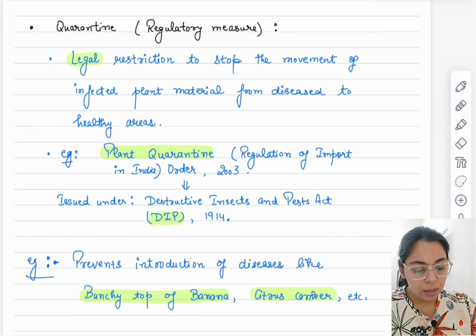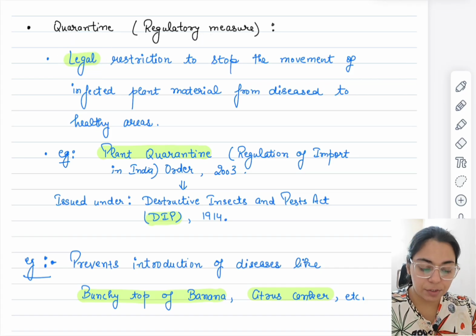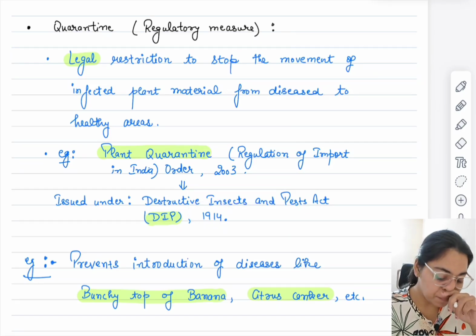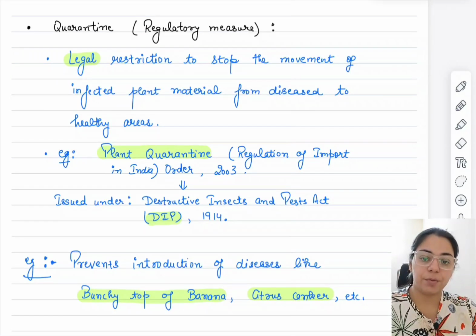So yes, quarantine is basically a regulatory measure. This is done by the government and it is a legal restriction. The Plant Quarantine Act of 2003 is an example, which was passed under the Destructive Insects and Pests Act of 1914, okay. And examples here are bunchy top of banana or citrus canker. These are diseases that can get introduced with the seed plants or seeds of banana or citrus, okay. And there are many more examples.